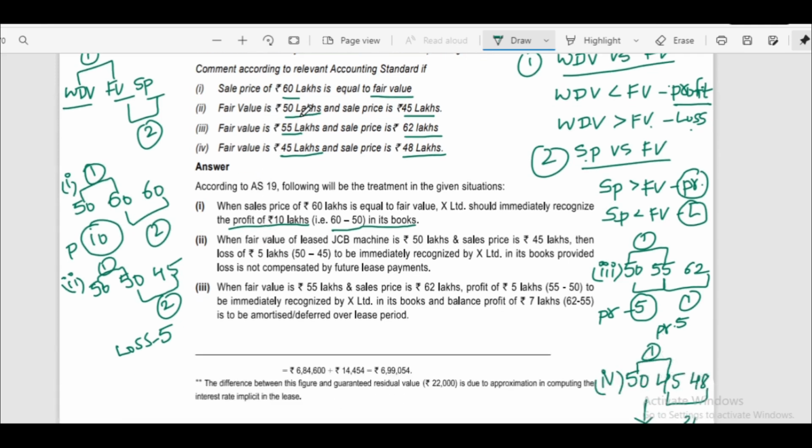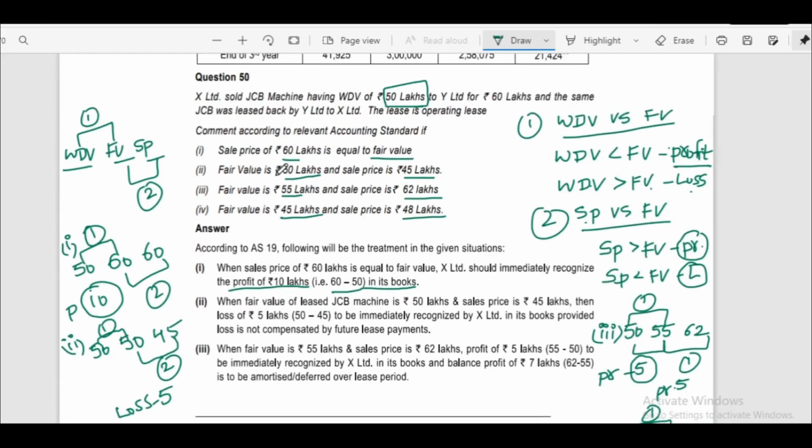In the second case, WDV is 50 lakhs, fair value is 50 lakhs and sale price is 45 lakhs. In the first comparison, WDV and fair value, there is no difference, so nothing to show. In the comparison between selling price and fair value, there is a loss of 5 lakhs. We have to recognize the loss immediately. When fair value of the leased JCB machine is 50 lakhs and selling price is 45 lakhs, the loss of 5 lakhs should be immediately recognized by X Limited in its books, provided the loss is not compensated by future lease payments.